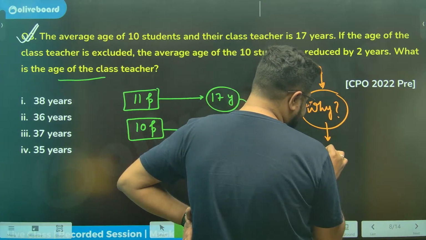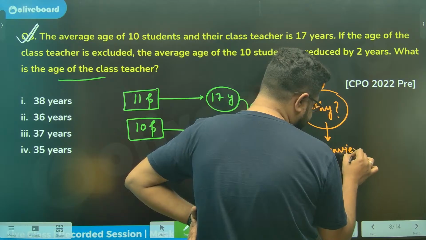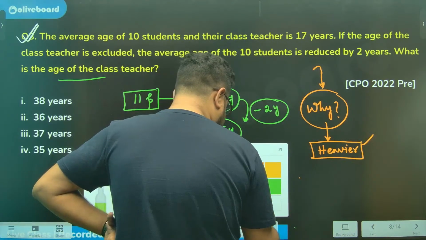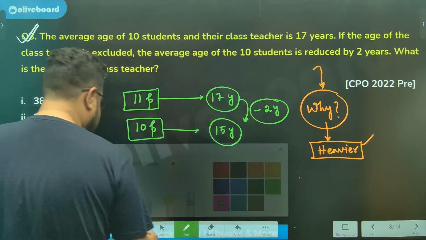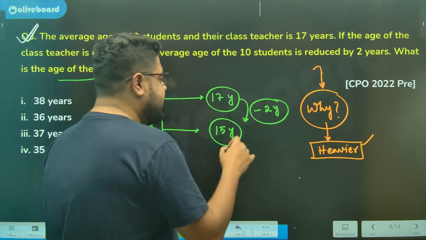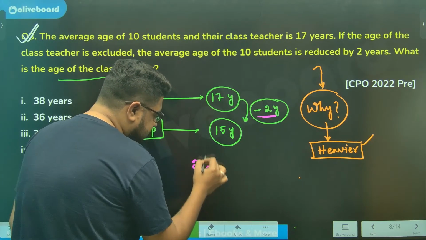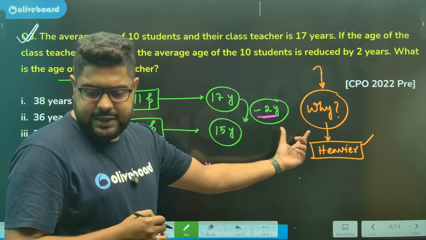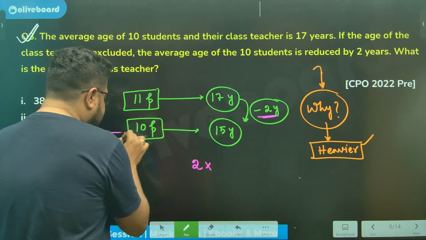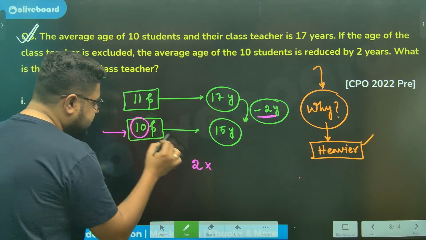So again, the teacher is older. Now, if that is exactly the situation, how much older? He is so much older that he is causing a change of average of 2 years to everyone other than himself, to all the 10 other students.